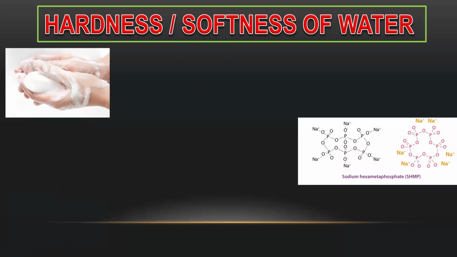So, if we want to define hardness and softness, it's basically on lather formation. This is lather. In Hindi, it's called jhaak. So, if any water forms lather on treating with detergents, soap, and all, that is basically soft water, and that is more usable. So we use generally soft water.